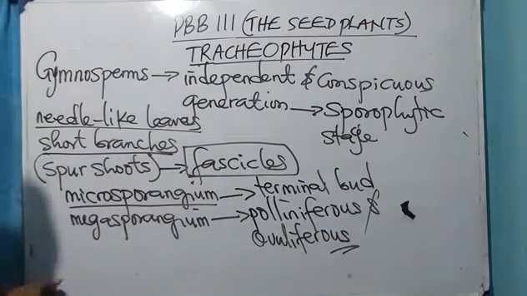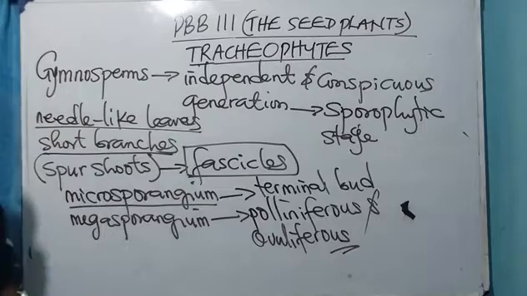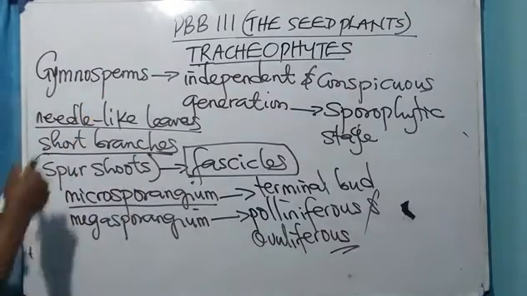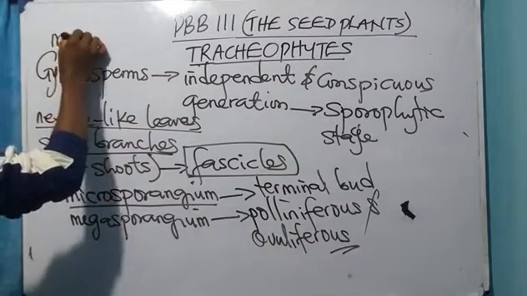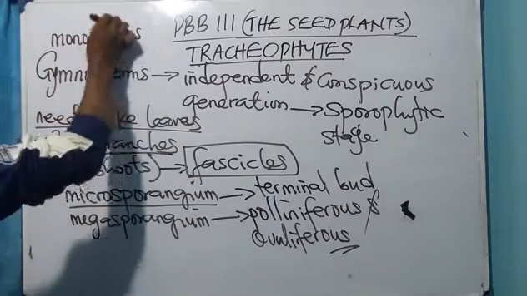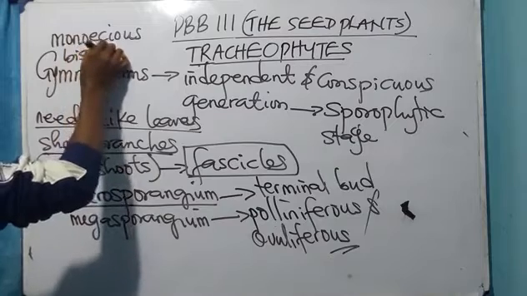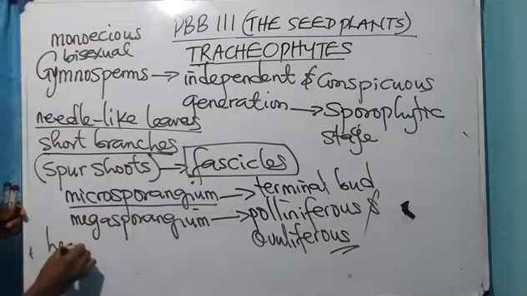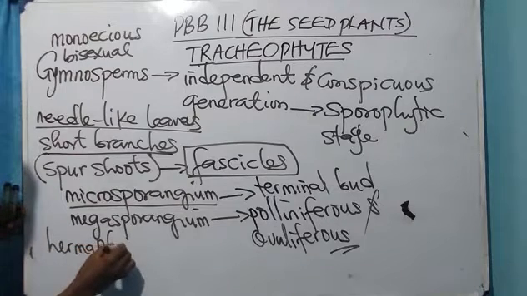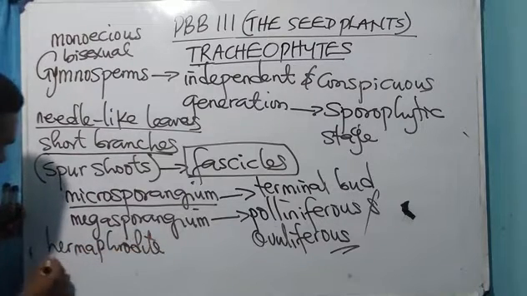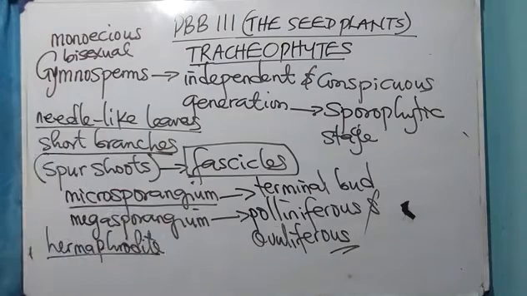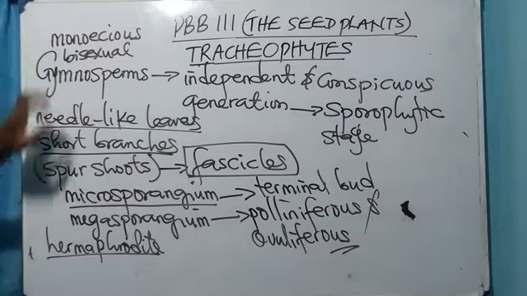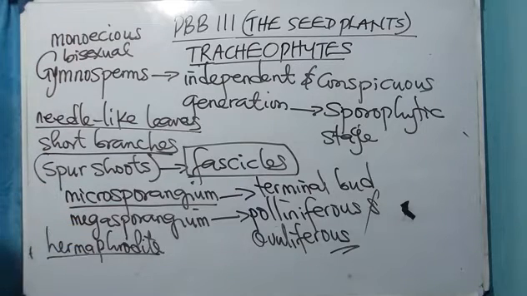Now, most gymnosperms are monoecious. Okay, most gymnosperms are monoecious. If I don't say they are monoecious, I can say they are bisexual. If I don't say they are bisexual, I can say they are hermaphrodite. Most gymnosperms are monoecious or bisexual or hermaphrodite. Take note of that.